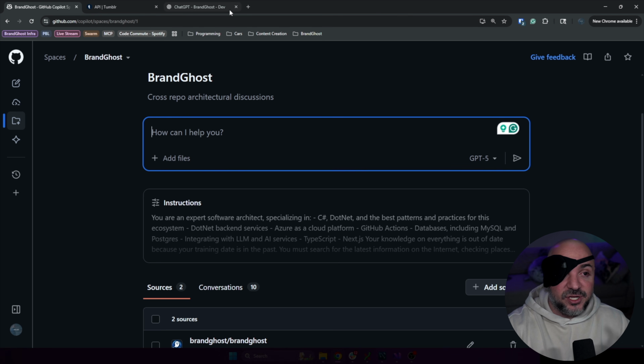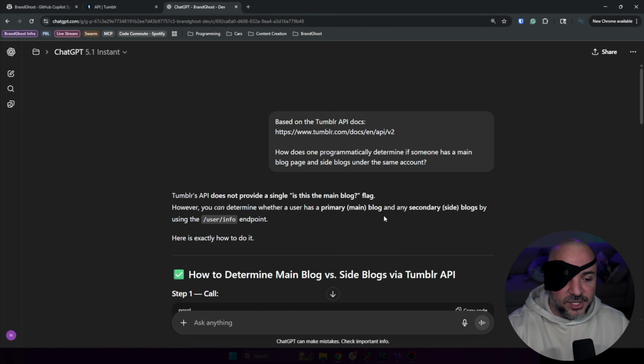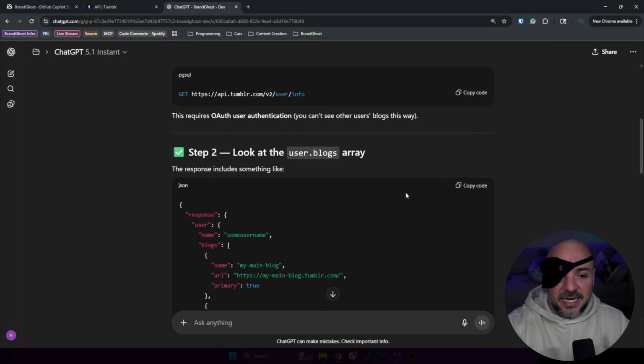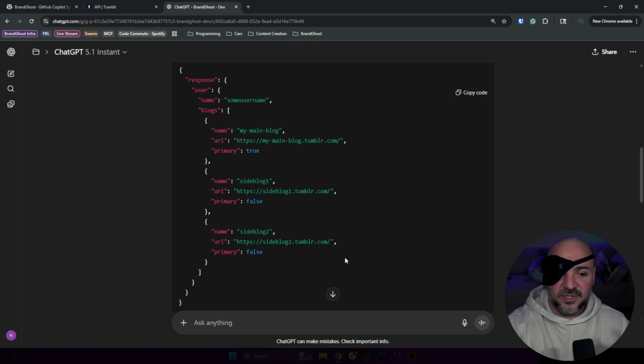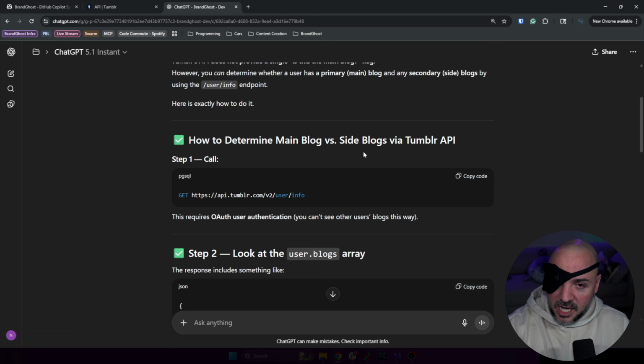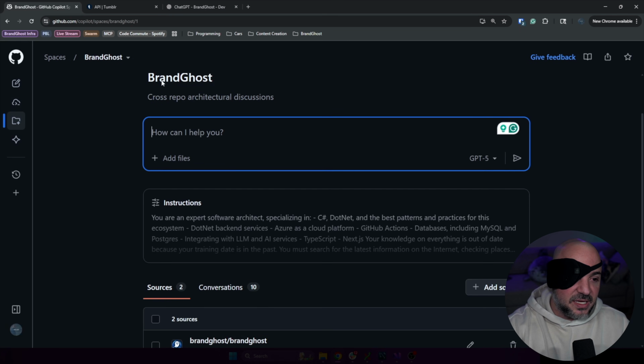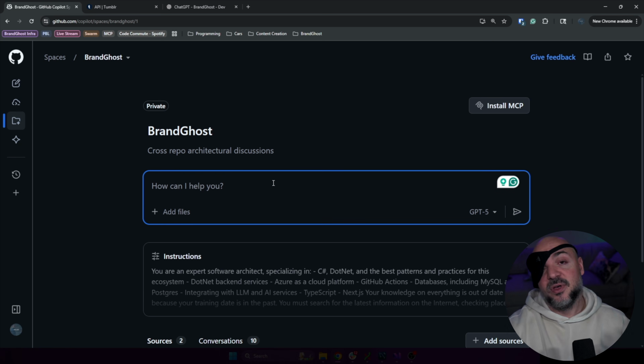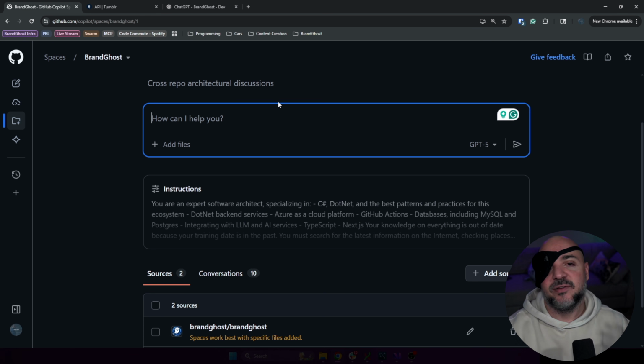I find working in ChatGPT is the lightest, most natural way for me to have this high-level back and forth, like, hey, tell me some information about stuff. I don't know why, but I feel like it does a much better job of looking up information for me from the internet, especially. If I'm over in this, for example, I find that it's more tuned for looking at my code and less like it's going to reach out to the internet. What we're going to do is prompt this to see if we can get it to set up a GitHub issue. I'm going to walk you through my approach for doing that effectively. Obviously, still a work in progress.